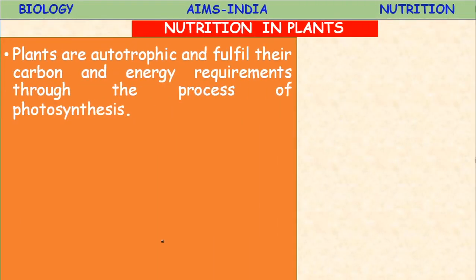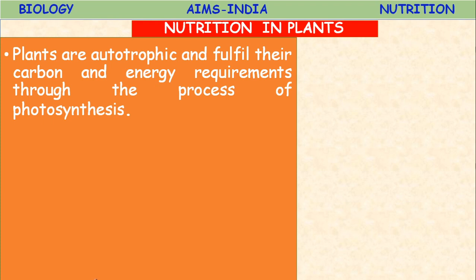Nutrition in plants. Autotrophic nutrition in plants. We know that autotrophs are organisms capable of using light energy to synthesize chemical compounds, and they acquire nutrients like some minerals and water from the soil, as well as some gases from the air. They are capable of producing complex compounds called carbohydrates, proteins, lipids from these very simple substances.